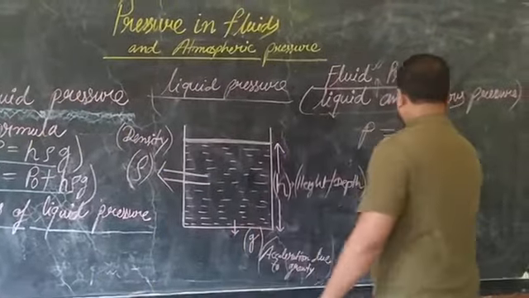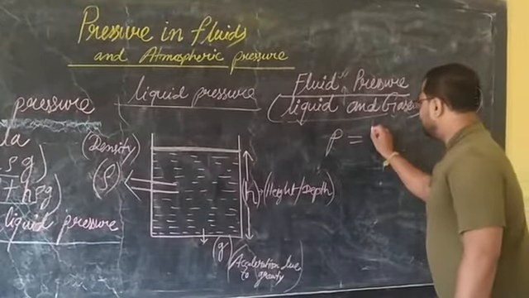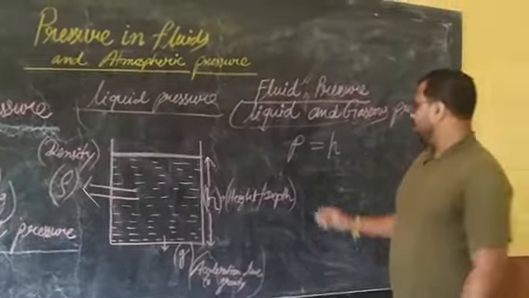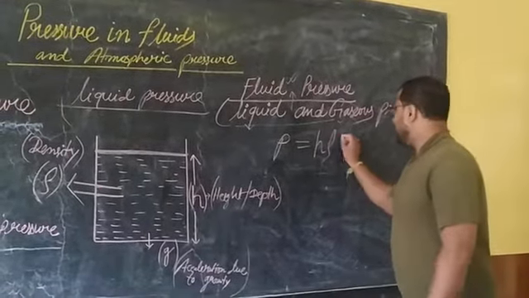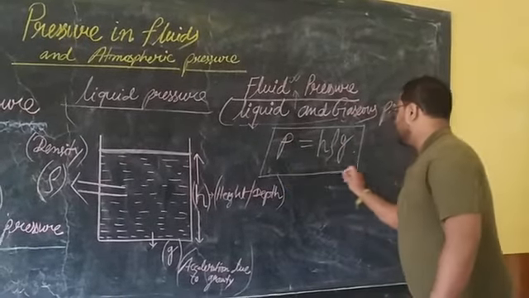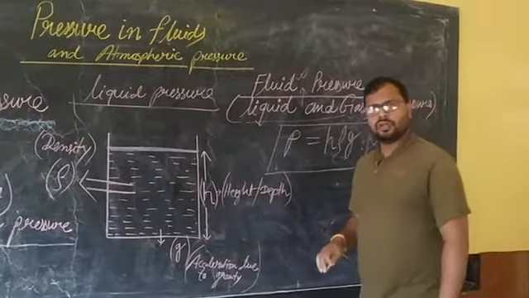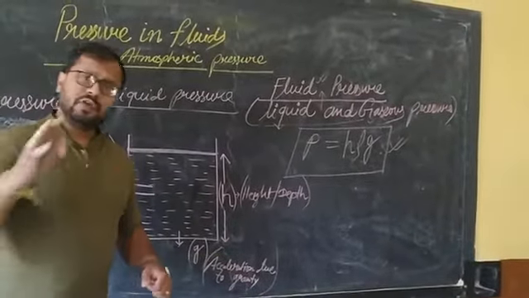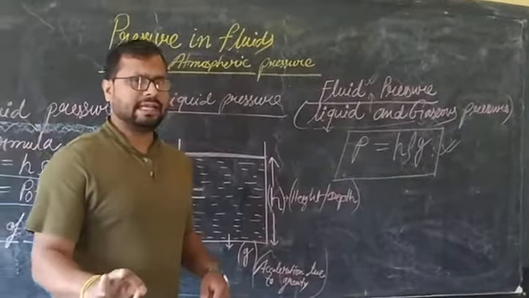So pressure in fluid depends on the depth of the container, the density of the liquid, and the acceleration due to gravity. Students, this is a very important formula. You can find the derivation in the book also. If you have a doubt, I will explain it, but derivation doesn't come in the ICSE examination, that's why I am not explaining it.